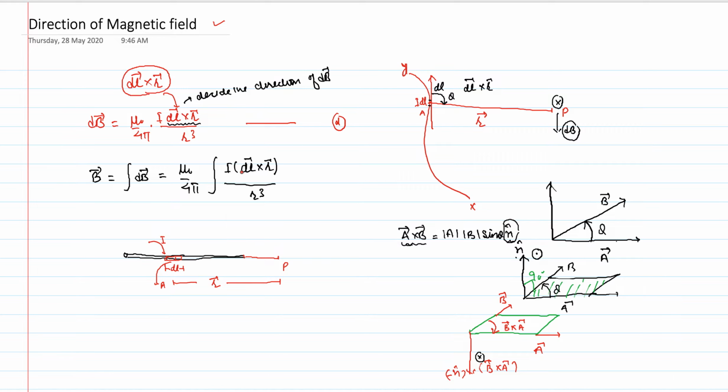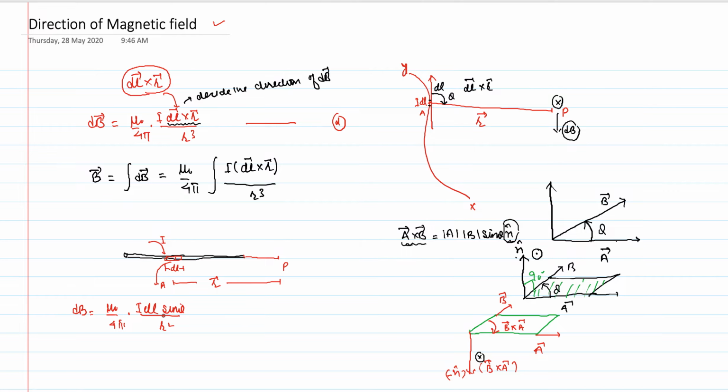So dl cross r, when you solve, it will be dl r sine theta. So now theta in this case will be equal to, if I'm talking about only the magnitude, dB is equal to mu upon 4 pi, right? So it is I dl sine theta upon r square.